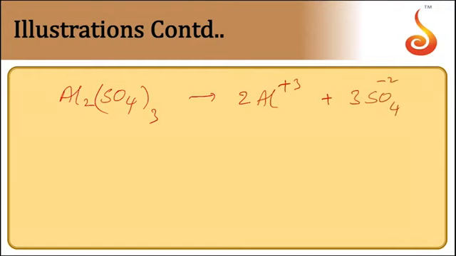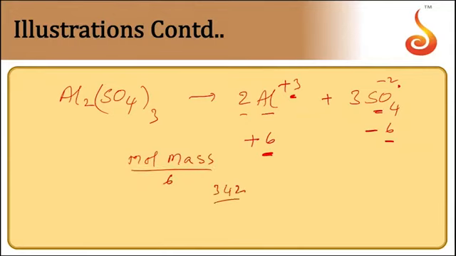When you take the total number of positive charges, each ion carries plus 3, and we have 2 such ions, so totally it is plus 6 charge. Each sulfate ion carries minus 2, and we have 3 ions, so minus 6. So you should take the total number of positive charges or negative charges. In this case, the equivalent mass will be the molecular mass of the substance divided by 6.